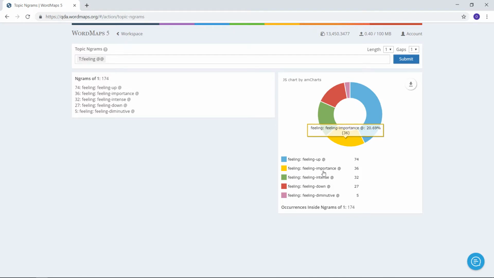Maybe not so emotional, but these are words that communicate that this is important. This has importance. This has value. Then there are words that have to do with intensity. Another word for this would be arousal. So the arousal part would be more strong in this one. Then we have the feeling down, 27 examples of that. And the so-called feeling diminutive, linguists would recognize the concept of using litotes that would often be present in this area.